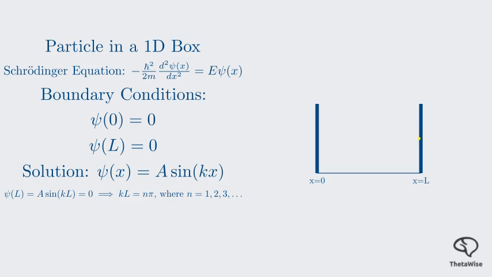Notice that n cannot be 0. If n were 0, k would be 0, and the wave function would be 0 everywhere, meaning there's no particle in the box. So the lowest possible value for n is 1. Now that we have the allowed values for k, we can find the allowed energy levels.